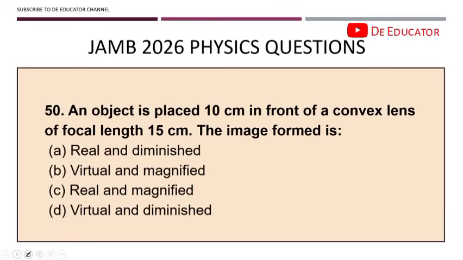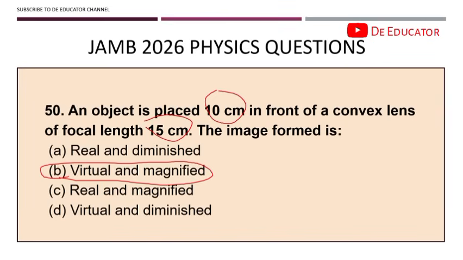50. An object is placed 10 centimeter in front of the convex lens of focal length 15. The image formed is virtual and magnified. Now, how did I know that the image is virtual and then magnified? It is because, number one, when the object distance is less than the focal length, object distance is what? 10. Focal length is what? 15. Alright, the image is going to be virtual. It is going to be upright, erect, and magnified.